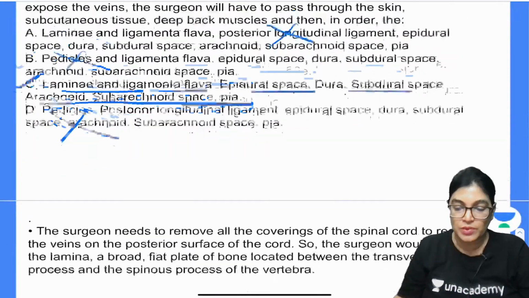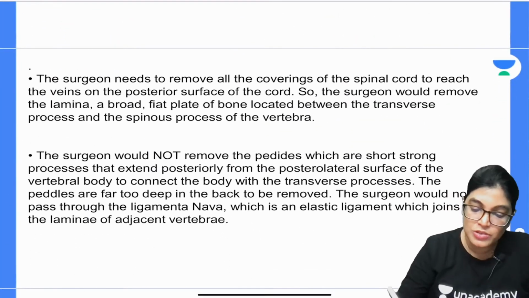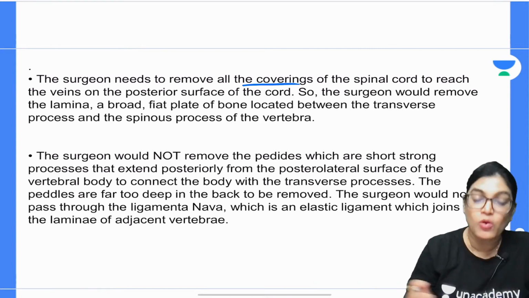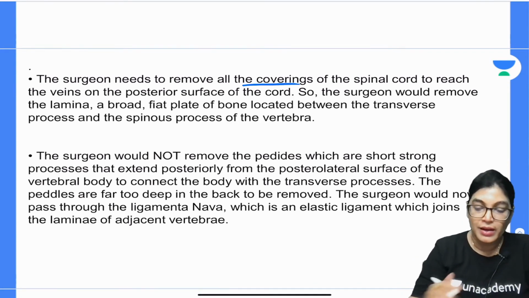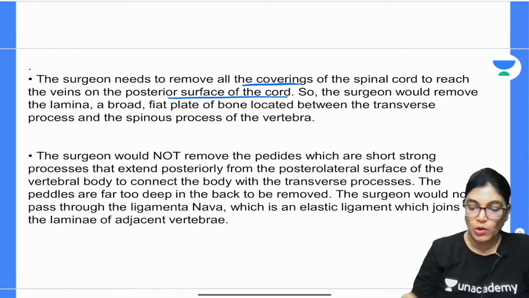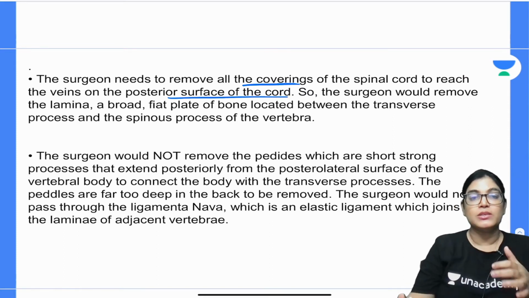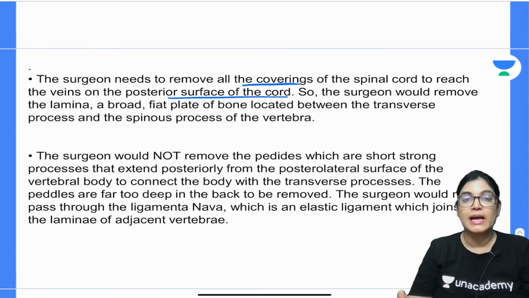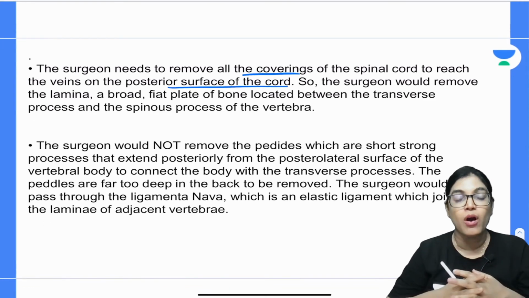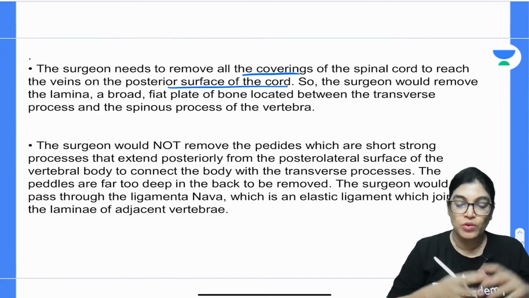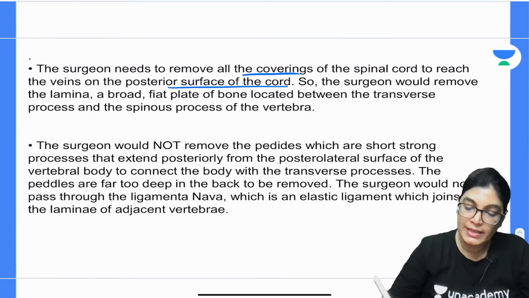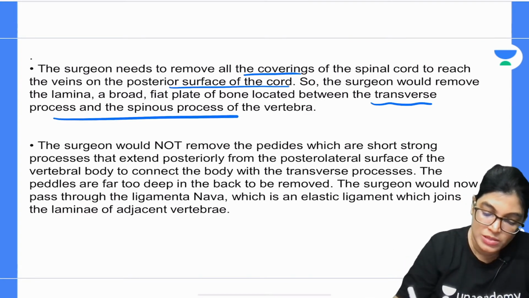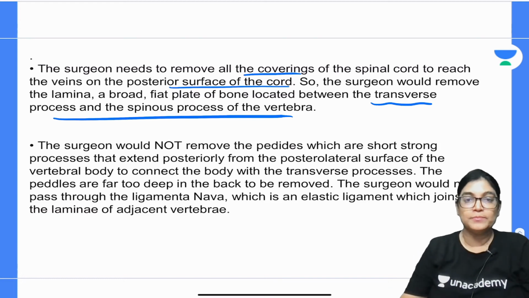Let me give you the further explanation. The surgeon wants to remove all the covering of the spinal cord, and then he will be able to reach the vein on the posterior surface of the cord. So what does that mean? The surgeon could remove the lamina. The first thing is that he has to remove the lamina, a broad flat plate of the bone. The exact location of this broad flat plate of the bone is exactly between the transverse process and the spinous process of the vertebra.